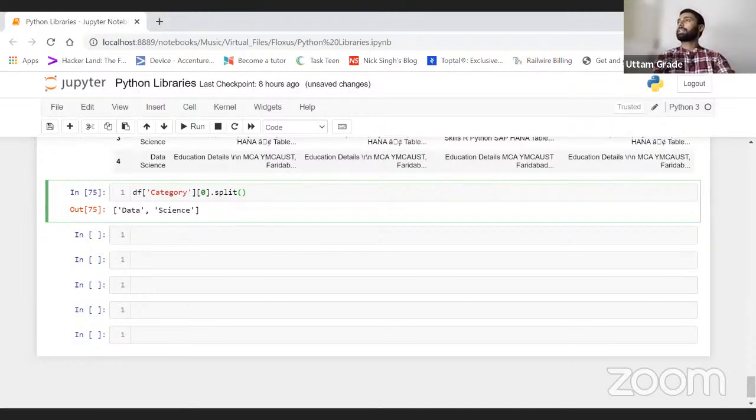Does anyone have any question till now? Okay, let's check. Someone is asking about the difference between a list and a numpy array.